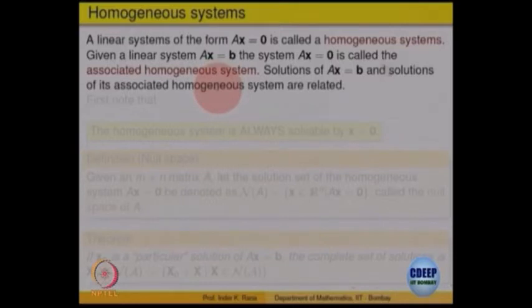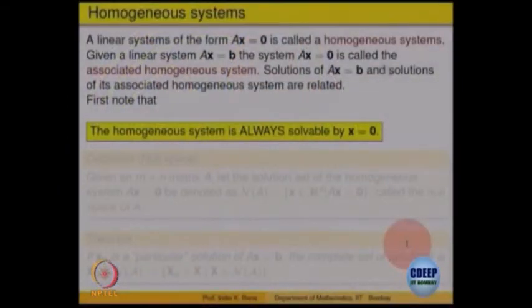So what is the advantage of doing that and what is the use of it? The observation is that the solutions of the general system are related to the solutions of the corresponding homogeneous system. In what way? We will describe that. First of all, let us note that the homogeneous system Ax equals 0 always has a solution, 0. So let us define all solutions of the homogeneous system as a set. Let us call that the